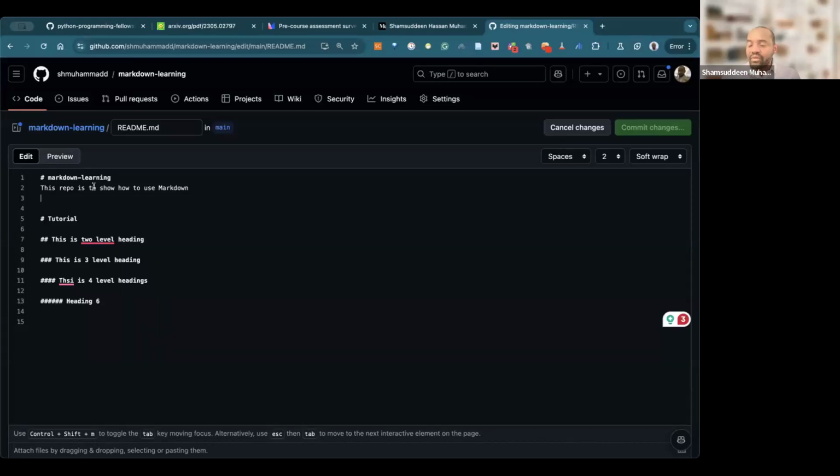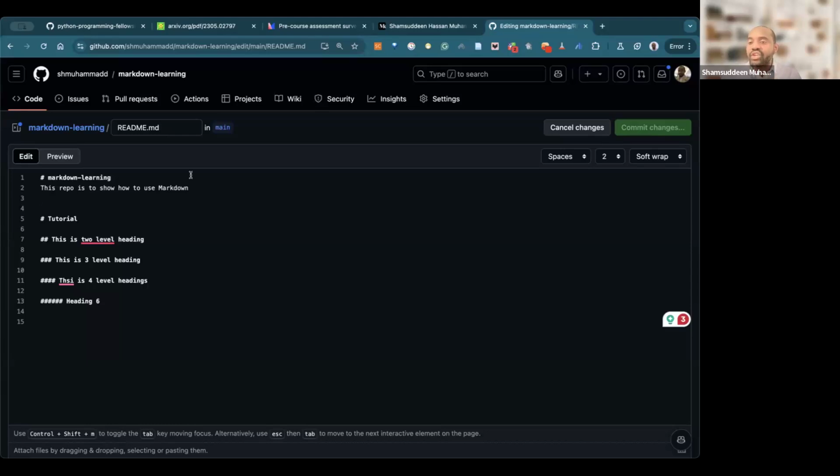Just like in Microsoft Word, a file with extension .docx is a Microsoft Word document, and a file with extension .pdf is a PDF document. But a file with extension .md is called Markdown. So today we are learning how to write Markdown.